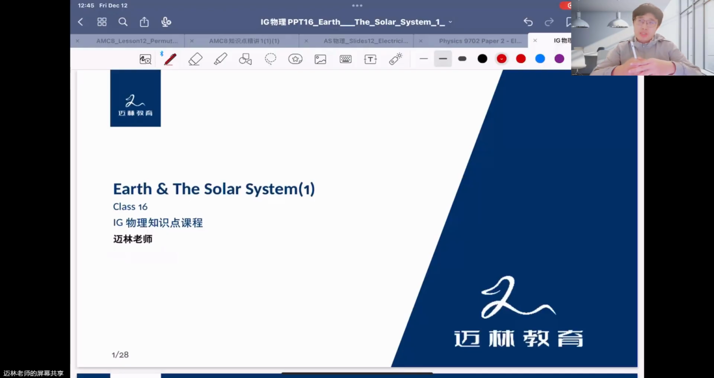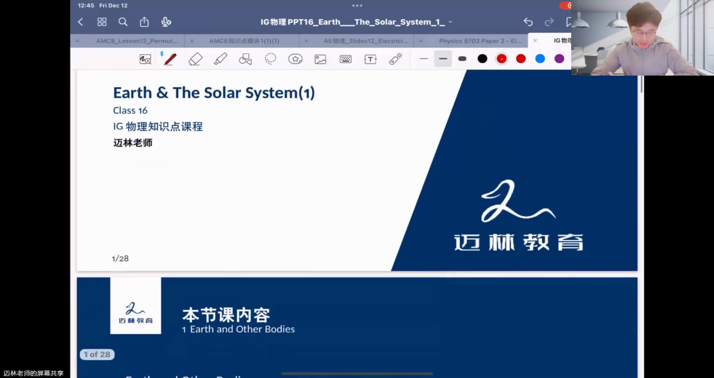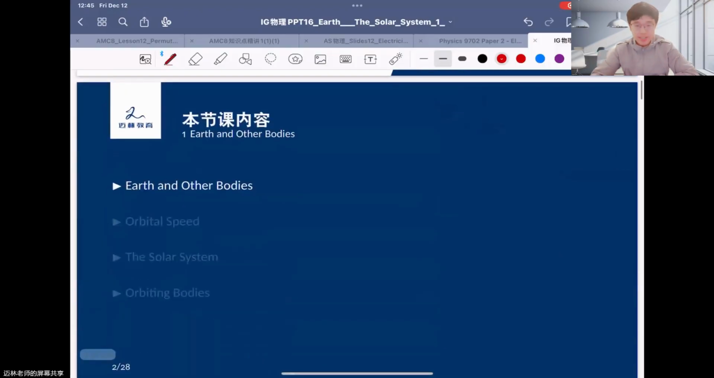Maybe in 2021, I guess, the IGCSE syllabus was updated and added a new chapter, Earth and the solar system. So it's very brand new knowledge for IGCSE students. We are also moving to this part to build a full understanding about Earth and the solar system. So let's move to the first part, about Earth and the other bodies.